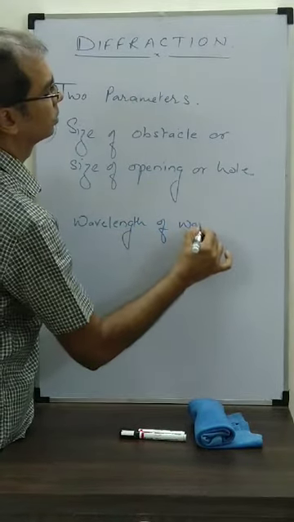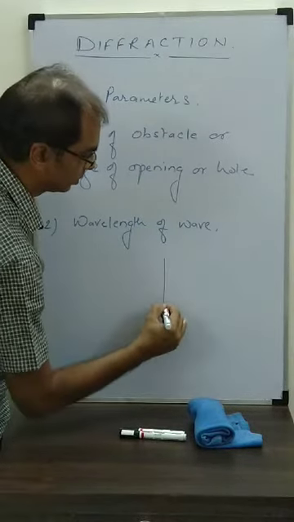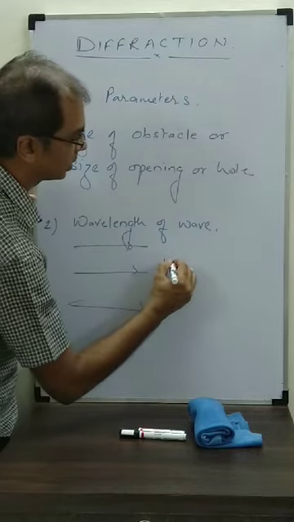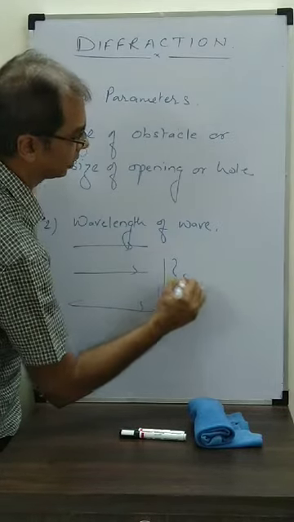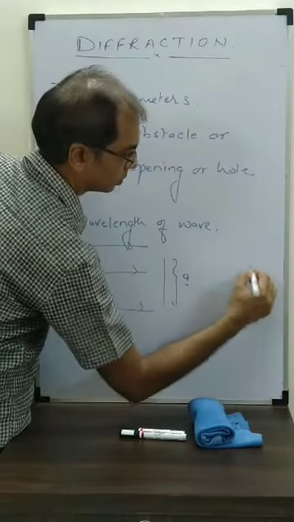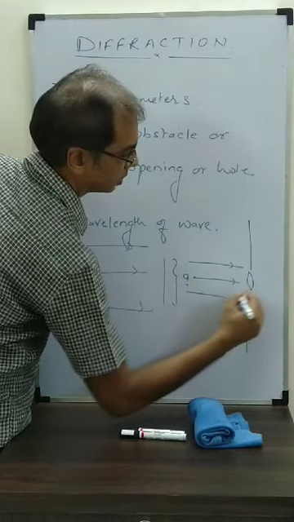Now suppose there is an obstacle, and this is how the wave, or the sound, or the light is coming. This is the size, let's say A. Or if there is a hole over here through which the light or the sound is passing, this is the size.